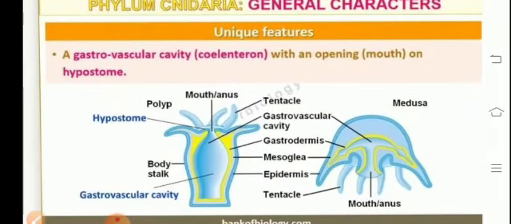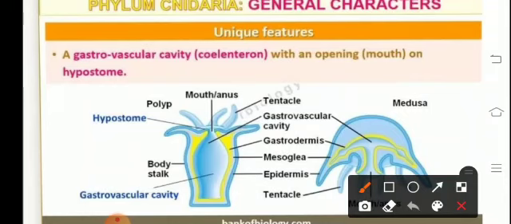Talking about the gastrovascular cavity, the digestive tract as discussed, they have a central gastrovascular cavity as can be seen in the diagrammatic representation over here. This is the gastrovascular cavity, and they've got the hypostome, which bears the opening. It's a common opening, that is the mouth as well as the anus for the intake as well as the elimination of the food. This is the entire body, and they've got finger-like projections called tentacles.